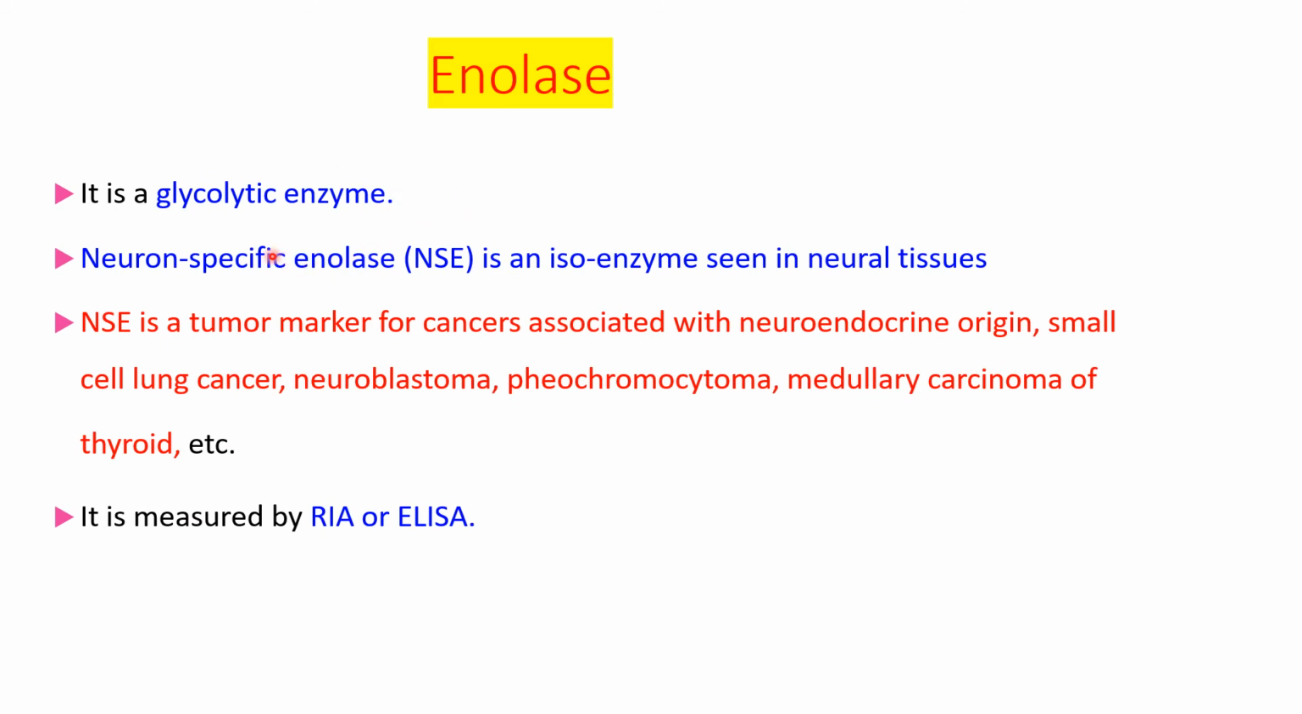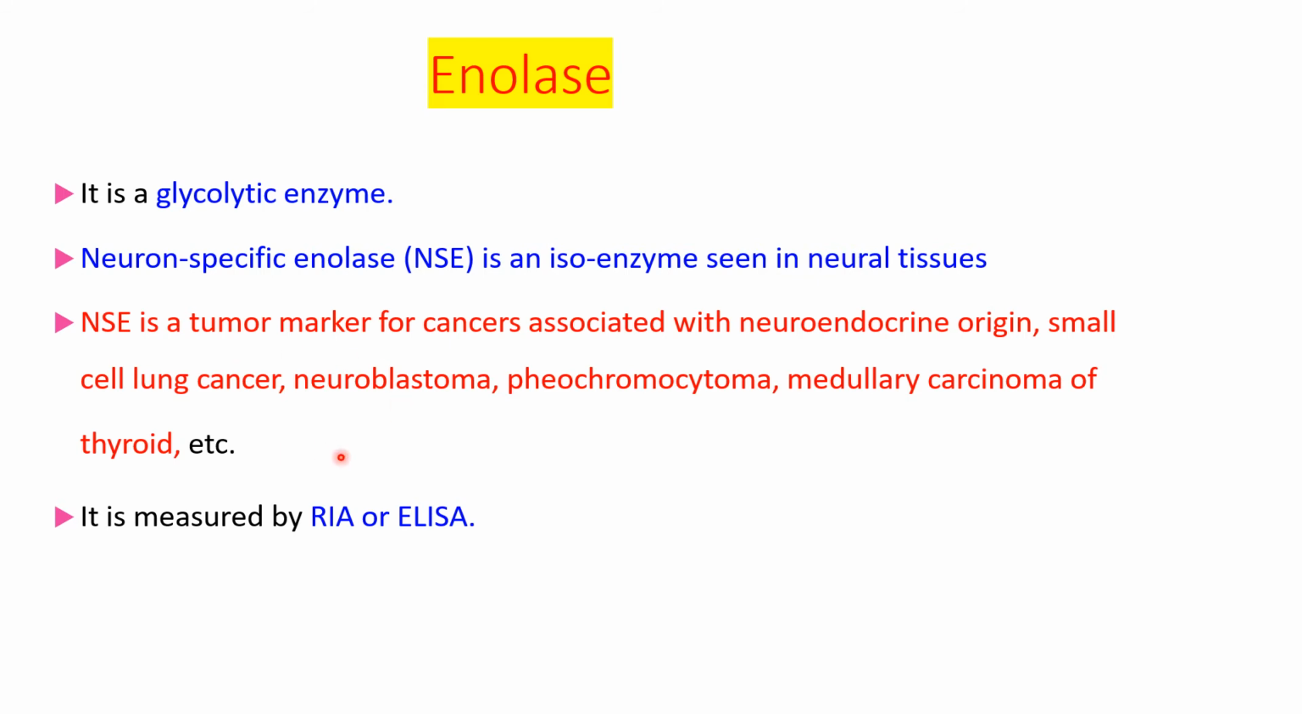Next enzyme is enolase. It is a glycolytic enzyme, neuron specific enolase. It is an isoenzyme of enolase, and it is seen in neural tissues. It is a tumor marker for cancers associated with neuroendocrine origin, small cell lung cancer, neuroblastoma, pheochromocytoma, and medullary carcinoma of thyroid. So this is a tumor marker, neuron specific enolase.